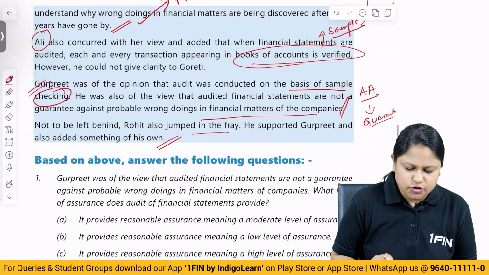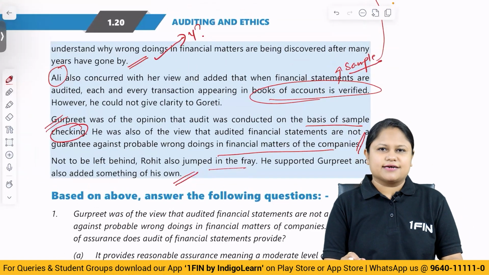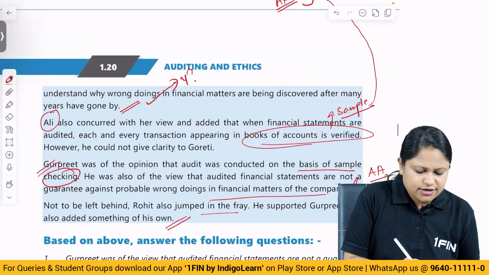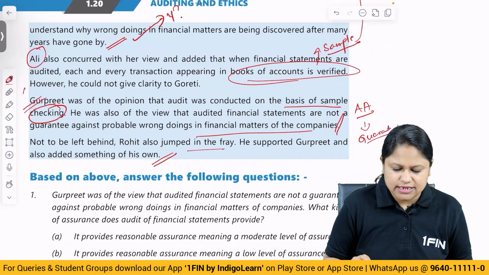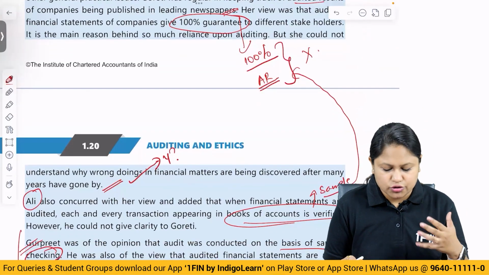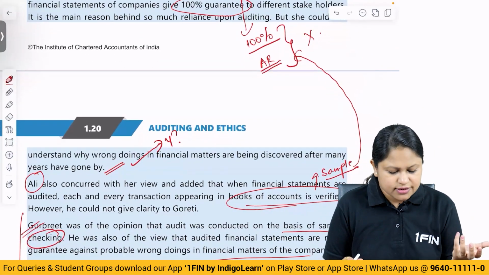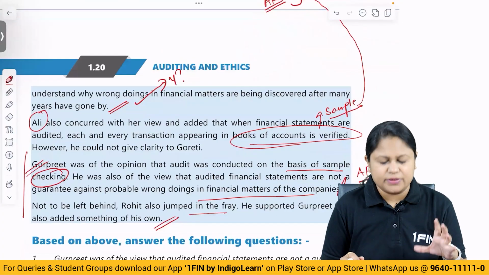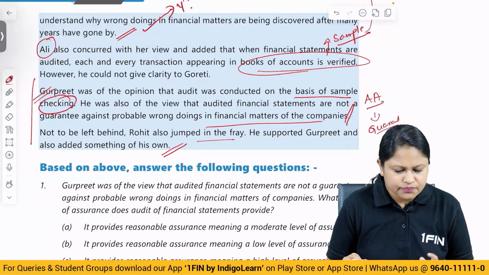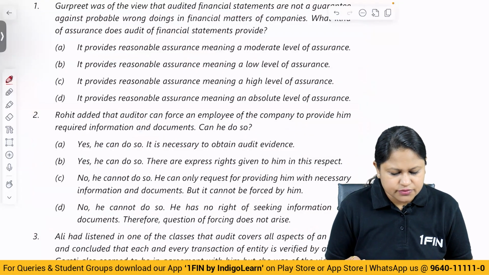So you can see one person irregular, one person not attending the class, and their thinking, and 2 people who have been attending the class regularly and their thinking. So you will know here who is right and who is wrong by just reading the question. Gorita and Ali both go wrong in their understanding about the subject of audit, whereas Gurpreet and Rohit have got a proper understanding of what audit is all about. So look at the questions. I am sure they will be simple now. Based on the above, answer the following question.